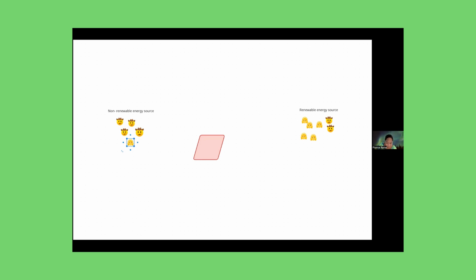Maybe not exactly right. So the main differences between renewable and non-renewable is that renewable can be reused. There are things that we can reuse, and non-renewable, it'll eventually run out.